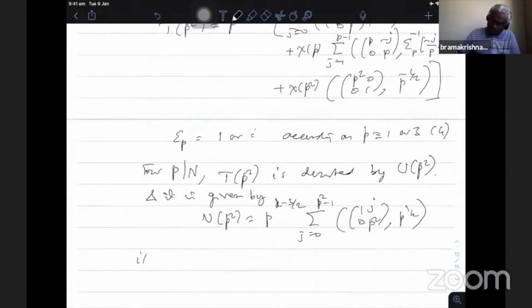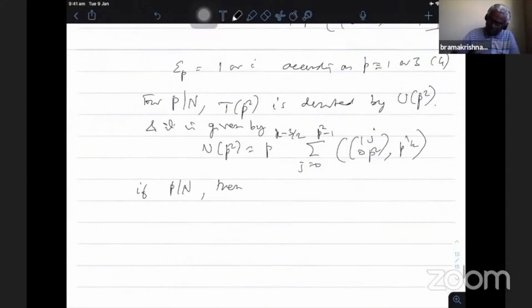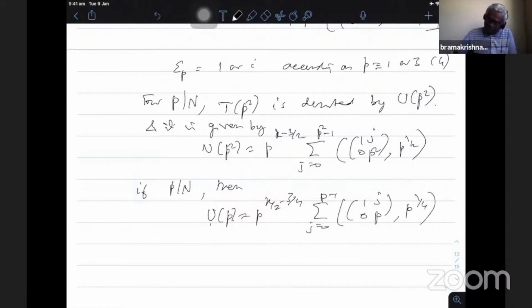But if p divides N, then this Up is given by p power k by 2 minus 3 by 4, summation j equal to 0 to p minus 1. This is the usual Hecke operator, p power 1 by 4. And then one can show the fact that Up maps Sk, I am writing Sk, but it is also true for Mk, Mk plus half of N chi to Mk plus half of N chi into chi p.